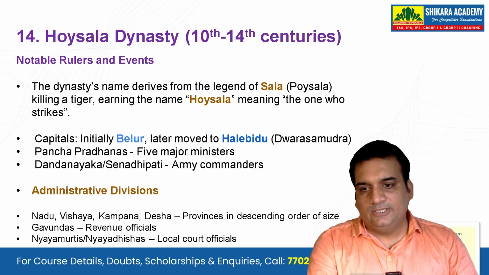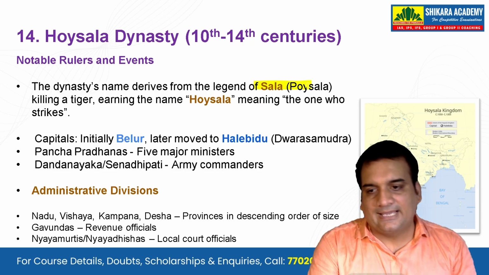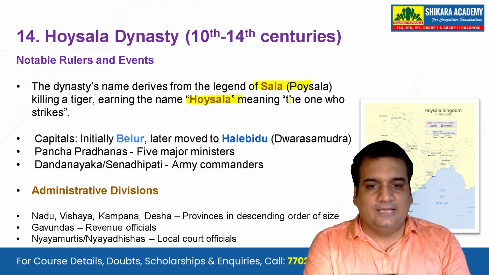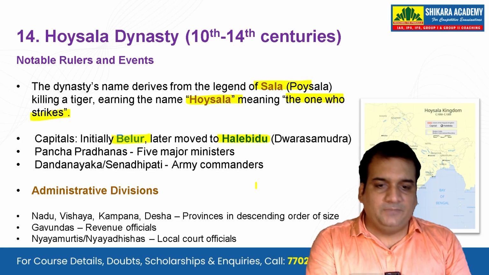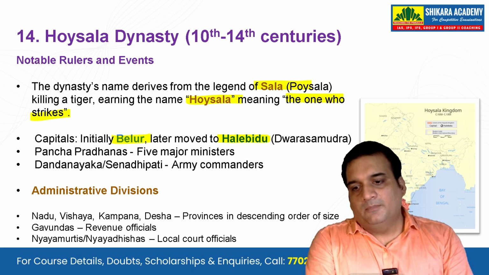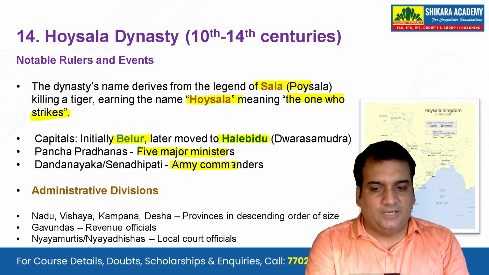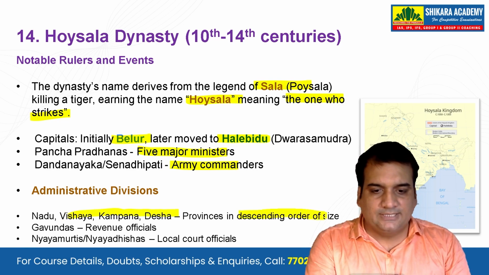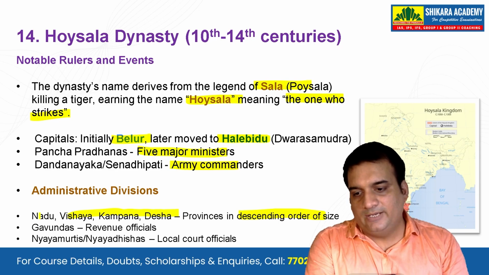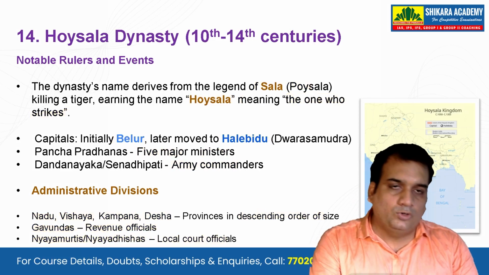Now the Hoysala dynasty, notable rulers and events. The dynasty's name derives from the legend of Sala or the Hoysala killing a tiger, earning the name Hoysala, meaning the one who strikes. Capital initially was Belur, later moved to Halebedu, that is Dwarasamudra. Panch Pradhanas or the 5 major ministers, and Dandanayaka or Senadhipati, the army commanders, were famous here. Administrative divisions: Nadu, Vishyas, Kampana, Desa, provinces in descending order of size. This is again very important. Please emphasize on this. And then we have Gavundas or the revenue officials, and Nyaya Samutris or Nyayadhisas, local court officials.